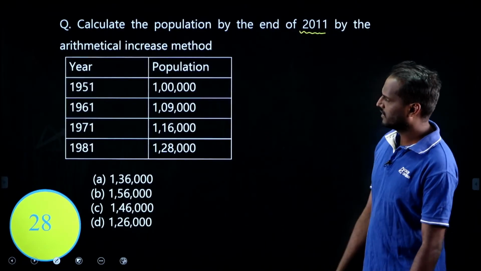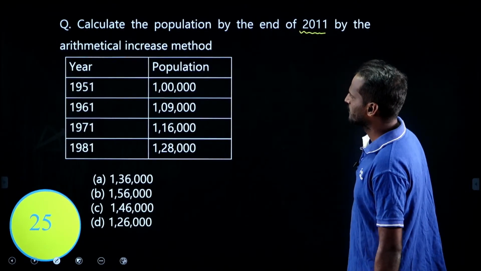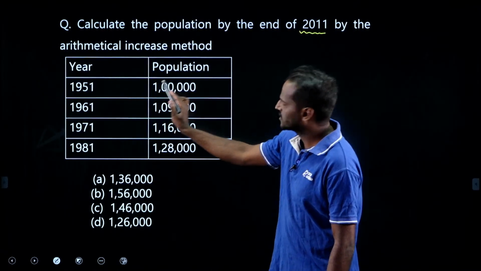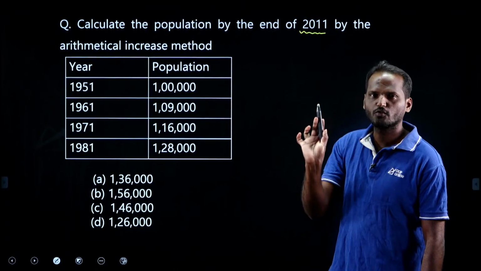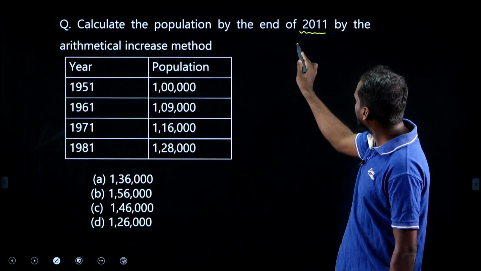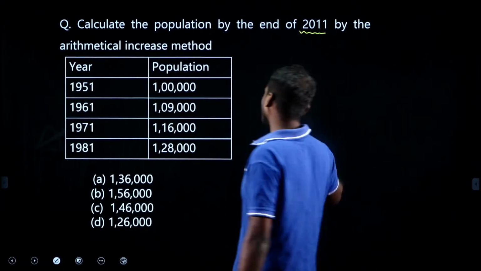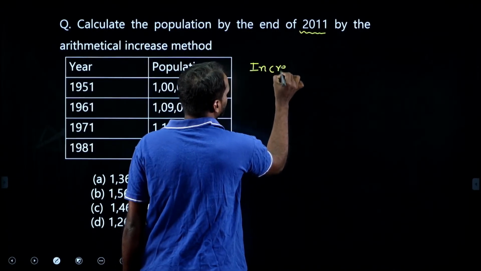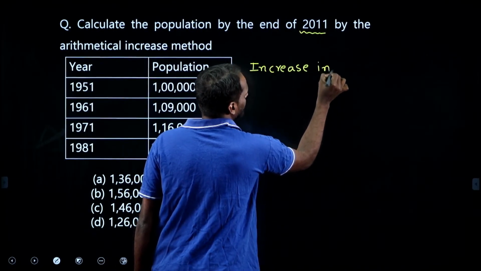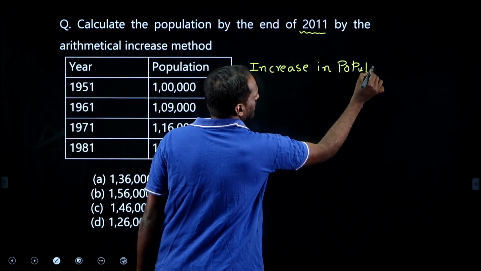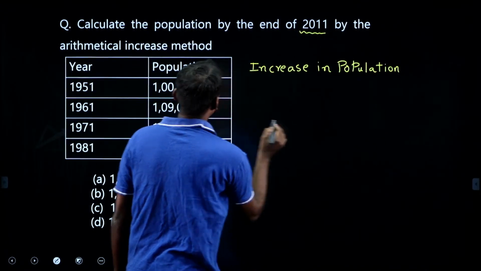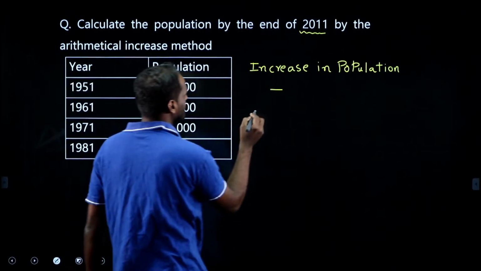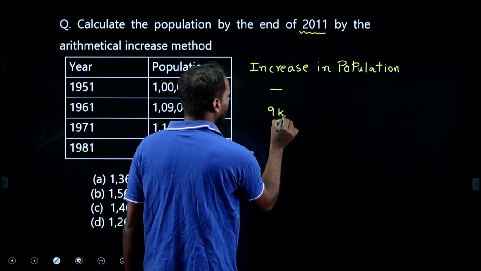Okay, let me solve now. Here he has given the year and the corresponding population. He is asking you to estimate the population at the end of 2011 by arithmetic increase. What can we do here? We need to calculate the increase in population. This is 1 lakh to 1,09,000. How much is the increase here? 9,000. I am indicating 9k means 9,000.